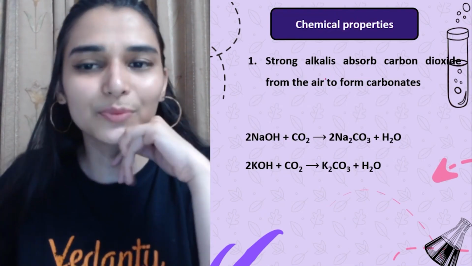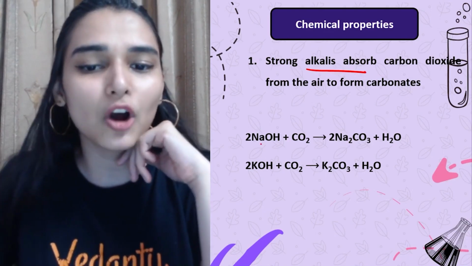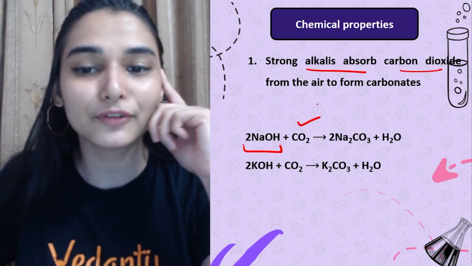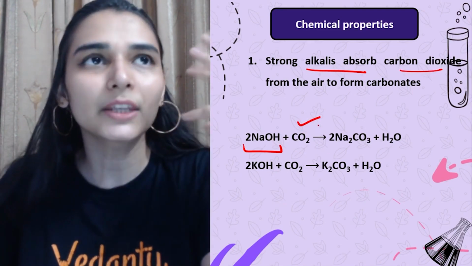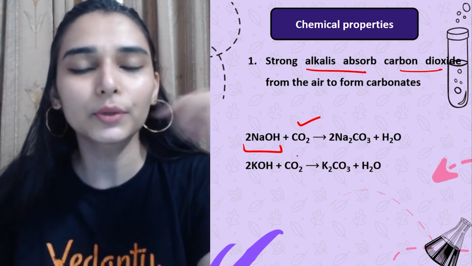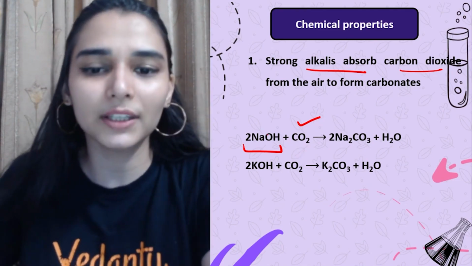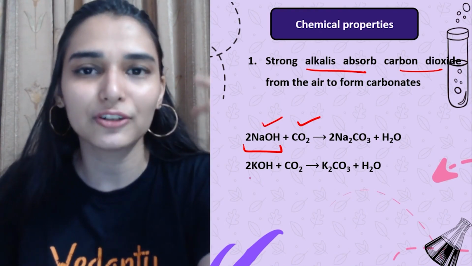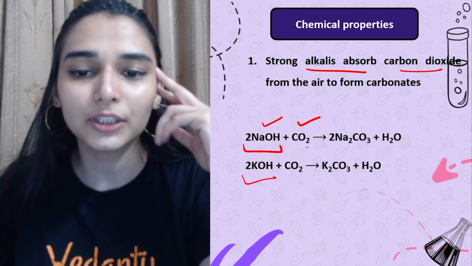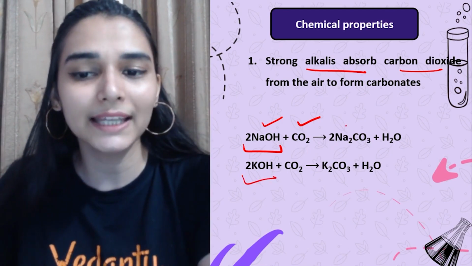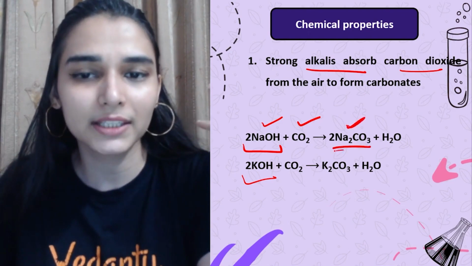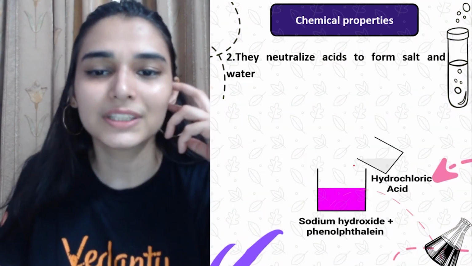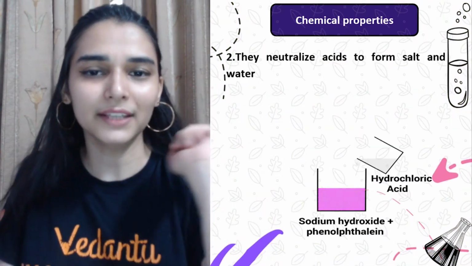So chemical properties of bases का बहुत easy है. Like if you take some strong alkalis like sodium hydroxide, they will be absorbing carbon dioxide from the air. So अगर कहीं पर let's say आप space में जा रहे हो, you want to take out carbon dioxide from any medium, then आप इसका use कर सकते हो. Strong alkalis, caustic soda, caustic potash आप use कर सकते हो. They will simply absorb carbon dioxide and just precipitate it out as a solid. You will get sodium carbonate along with water, potassium carbonate. So इसका काफी use किया जाता है extensively, right?